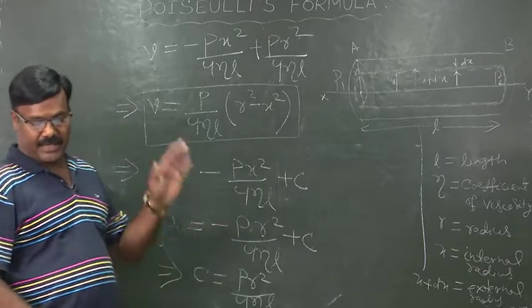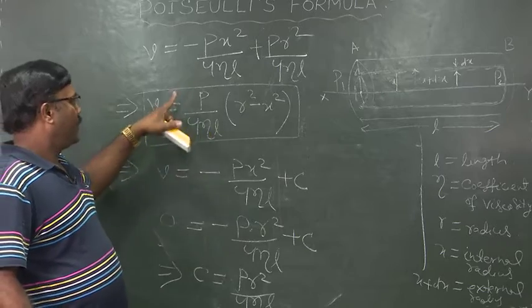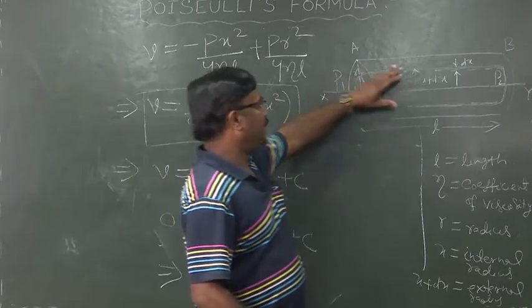This is the expression for the velocity of a liquid flowing through the element.